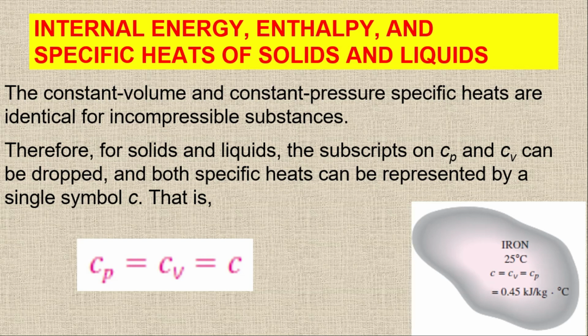For solids and liquids, due to the incompressible property, there is no meaning of the specific heat at constant pressure versus the specific heat at constant volume. So we can simply say that we have only one specific heat, equal to Cp and Cv. Instead of writing Cp and Cv for solids and liquids, we can write down C only.